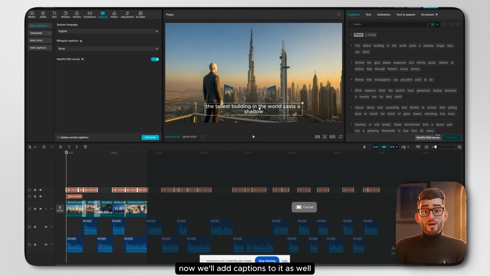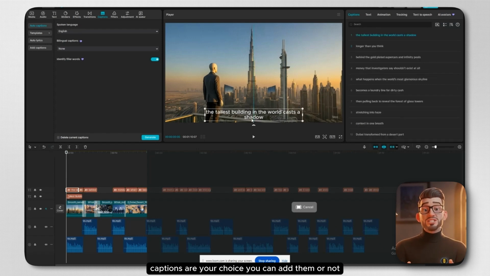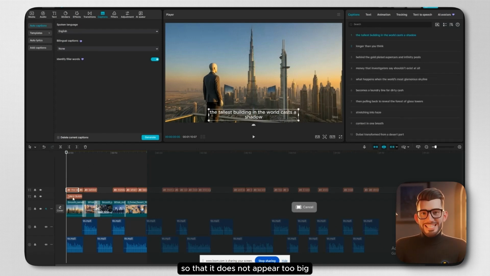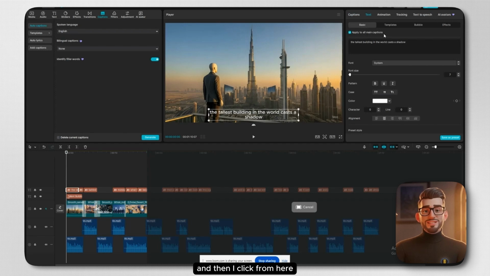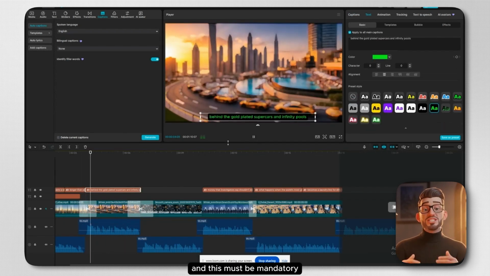Now we'll add captions to it as well. Captions are your choice. You can add them or not. I will set it according to my size so that it does not appear too big. And then I click from here. And here one thing must apply to all the captions. It must be checked in this, and this must be mandatory.